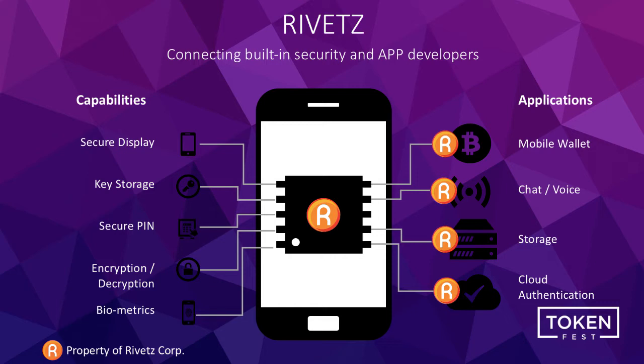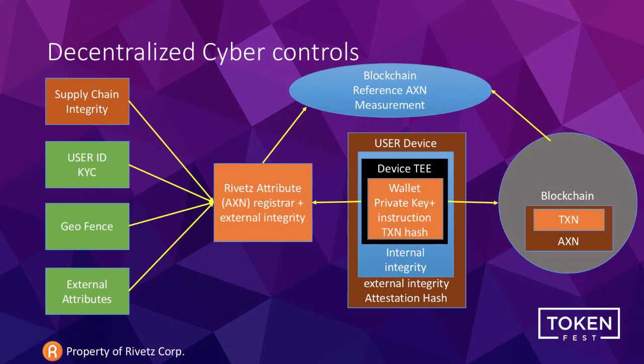Now, trusted computing is already in hundreds of millions of devices. It includes not only security within the processor to hide and process secrets, but capabilities like secure display, so what we see on the screen is what we're going to sign, and trusted input, so we can properly collect that the user intends for this transaction to happen, whether it's biometrics or secure PIN.